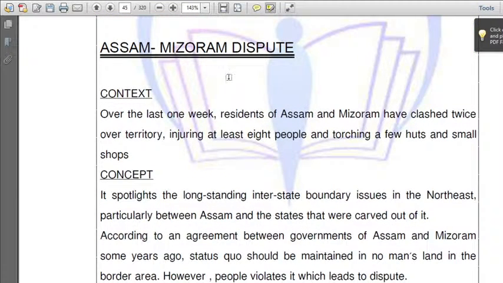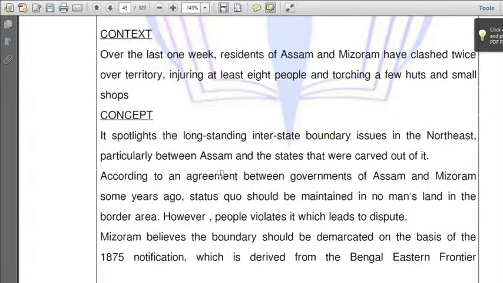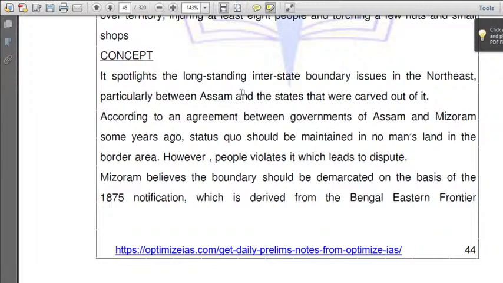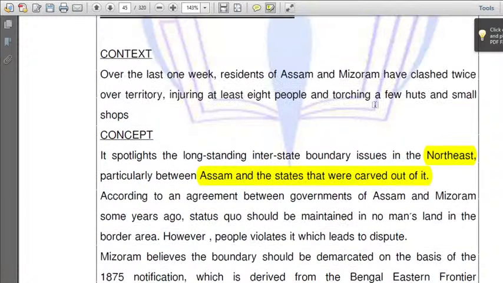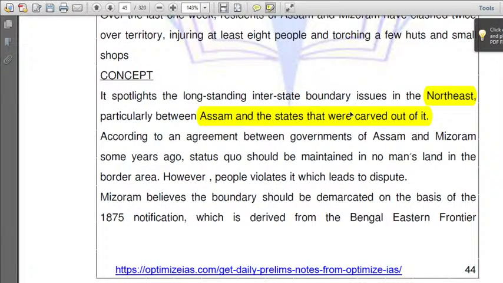So, the Assam Mizoram dispute. Over the last one week, residents of Assam and Mizoram have clashed twice over the territory, injuring at least 8 people. That's why it's in the news. Now, what is the dispute about? It spotlights the long-standing interstate boundary issues in the northeast, particularly between Assam and the states that were carved out of it. Previously, many northeastern states were part of Assam, so they were made separate. That's why there are many boundary clashes between all those areas.